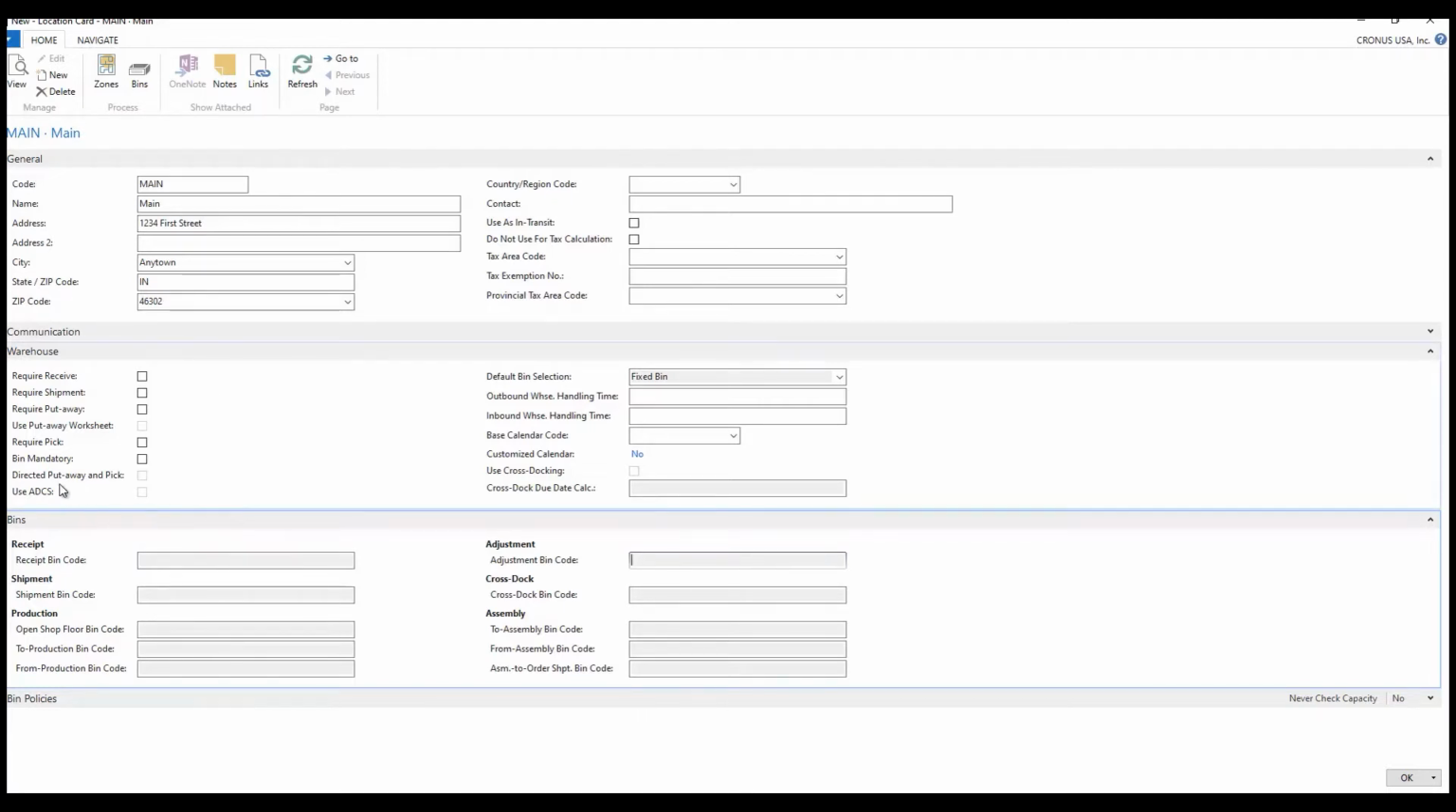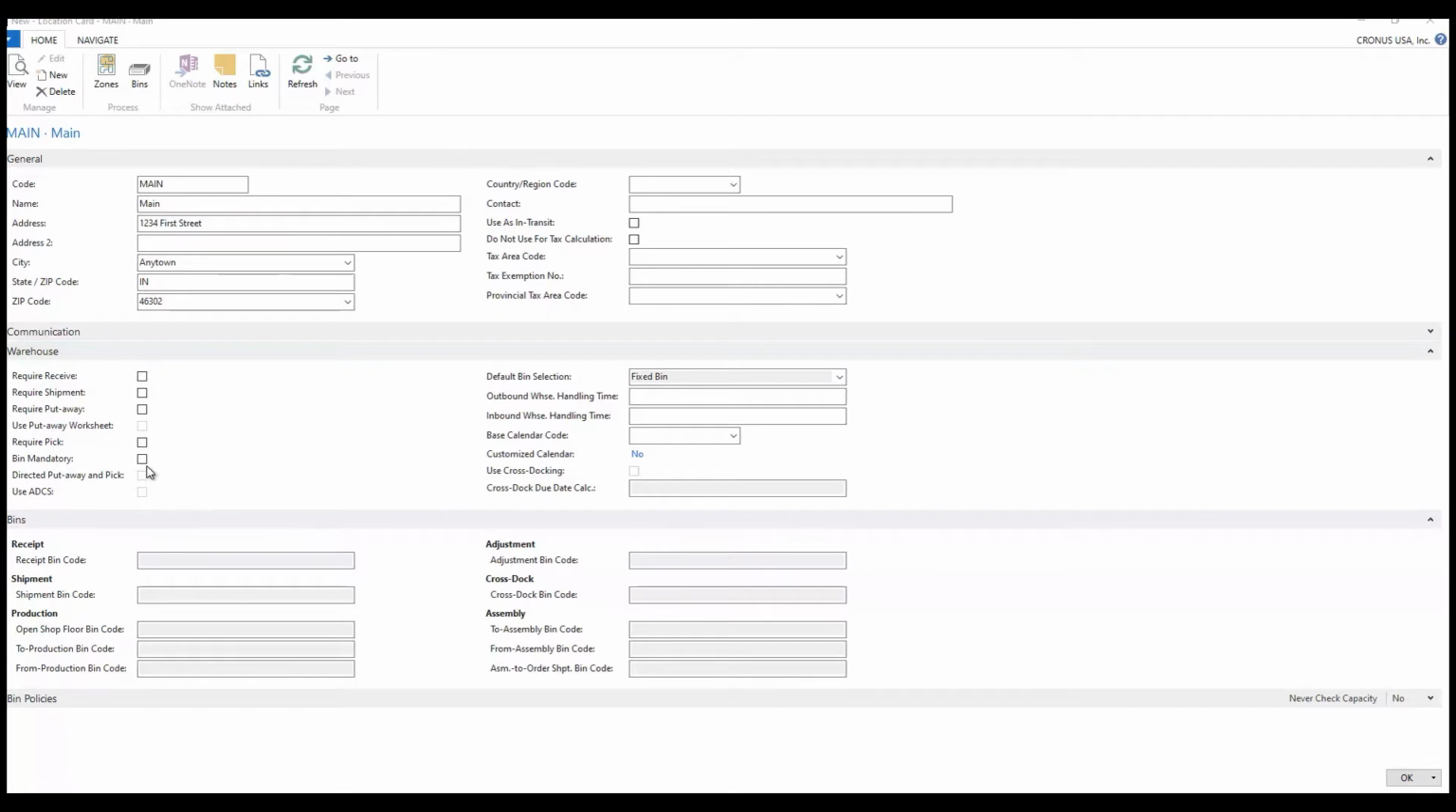And when I click this button here that says bin mandatory, then I can click directed putaways and picks. And when I do that, these now all come to life and I can actually select various bins for all of these. I can also unselect this right now. And so I have complete control over this at the moment because there are no transactions that have taken place in this warehouse at this point in time.